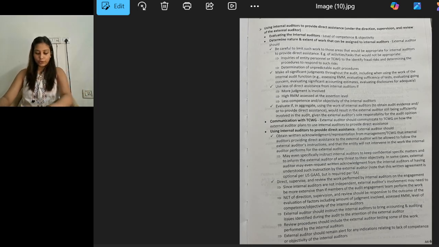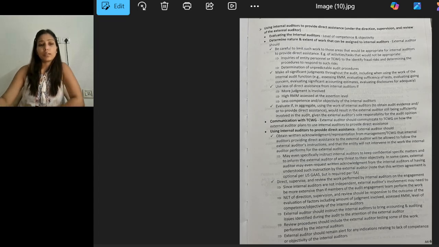And the external auditor should remain alert for the identification of issues relating to the competence or objectivity of the internal auditor. So this was all about using the work of the internal auditor in our audit by the external auditor. These points should be considered by the external auditor while determining the extent of their work while using and relying on the internal auditor's work. So this was all about the internal auditor.